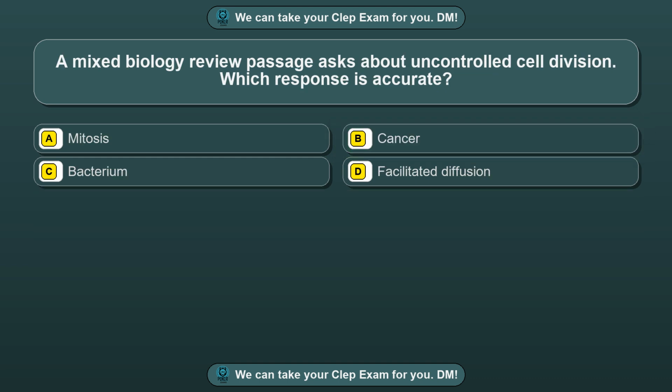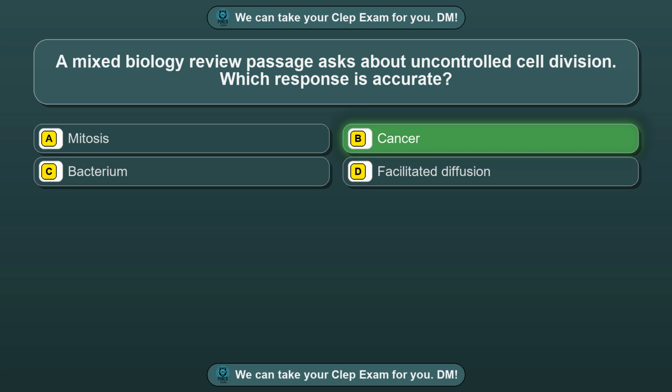Question 7. A mixed biology review passage asks about uncontrolled cell division. Which response is accurate? Option A. Mitosis. Option B. Cancer. Option C. Bacterium. Option D. Facilitated diffusion. The correct answer is option B.